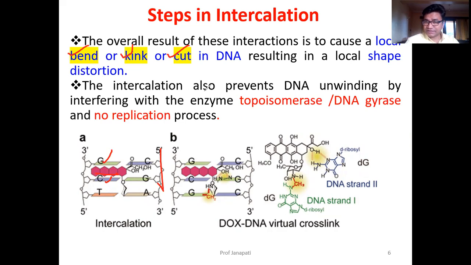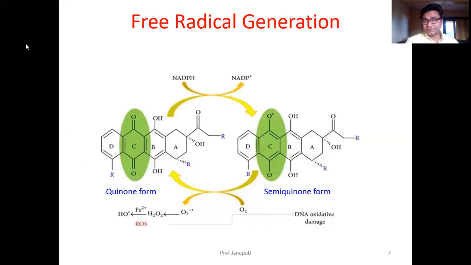The intercalation also prevents DNA unwinding by blocking the activity of topoisomerase or DNA gyrase enzyme. DNA has to unwind for the replication process. When there is no unwinding, there is no further DNA process, and thereby the cancer cell will die.